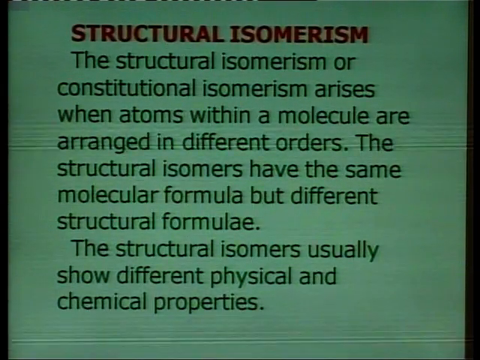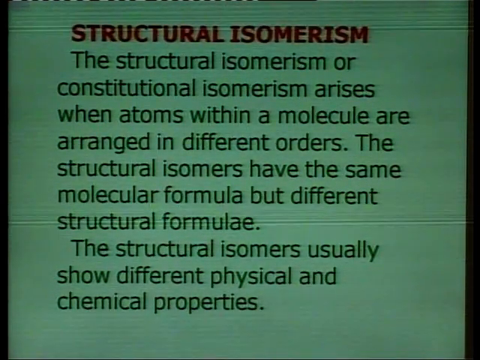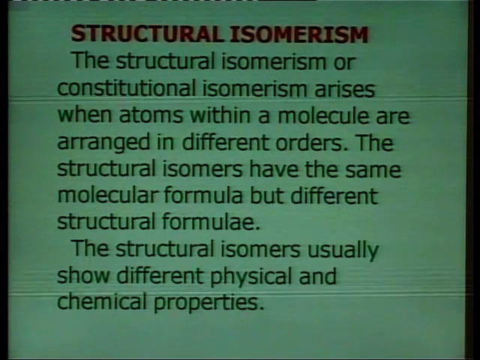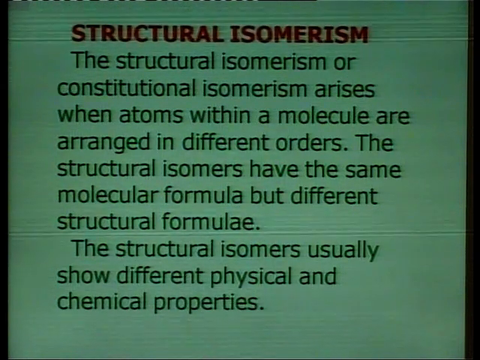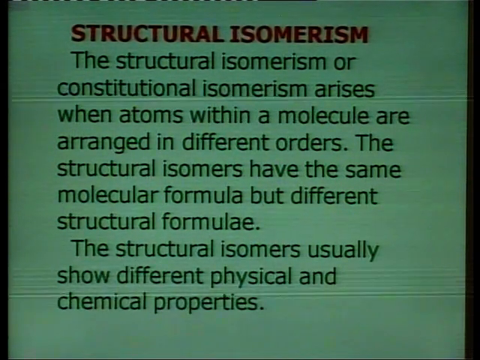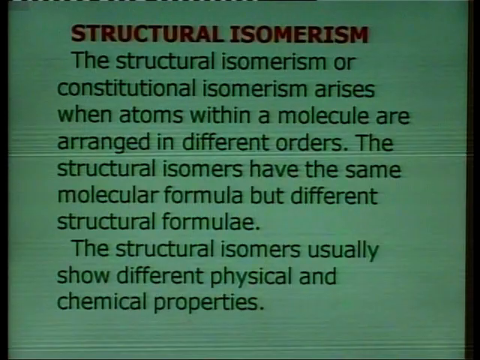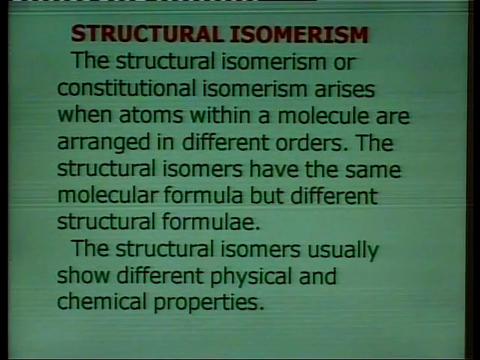First, we are going to talk about structural isomerism. Structural isomerism, or constitutional isomerism, arises when atoms within a molecule are arranged in different orders.